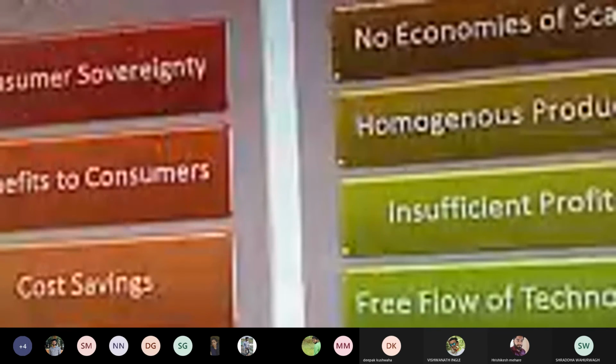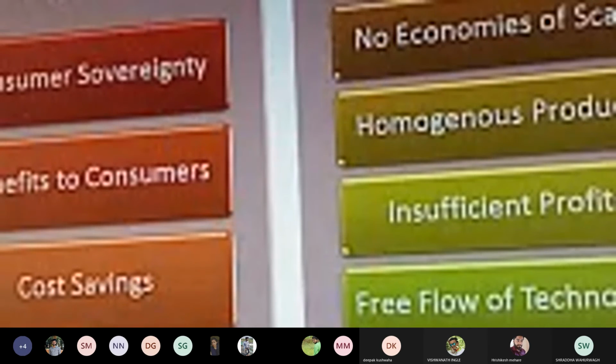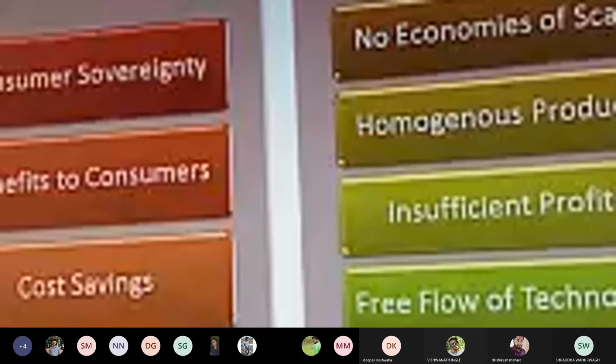Now, the concept of advantages is consumer sovereignty. In a perfect competitive market, there are a large number of buyers and a large number of sellers, and based on the features, you can easily identify that the consumer is king in this particular market. Whenever the consumer desires or needs, he can visit a particular seller or retailer, and he can purchase the goods and services then and there itself.